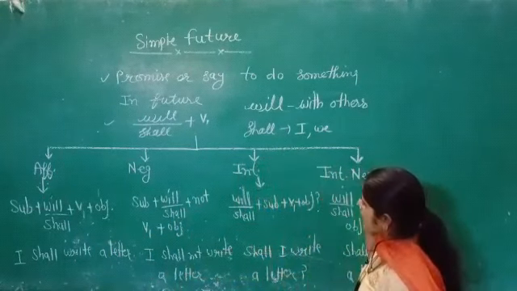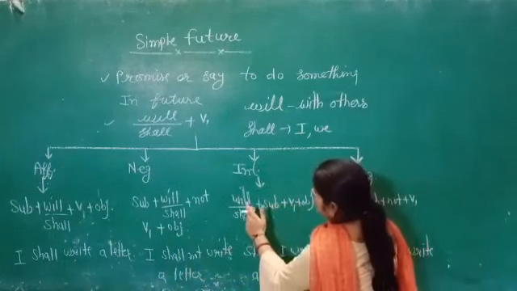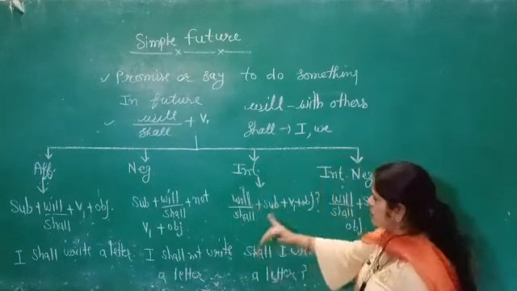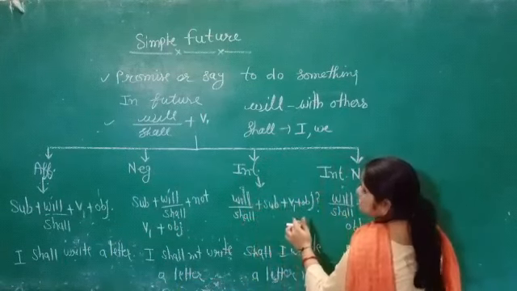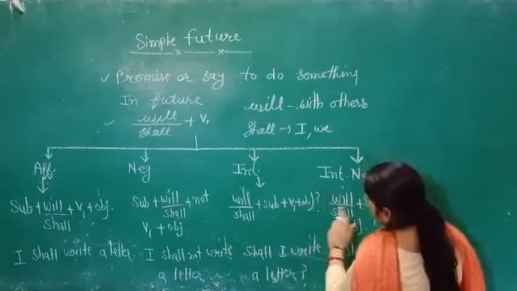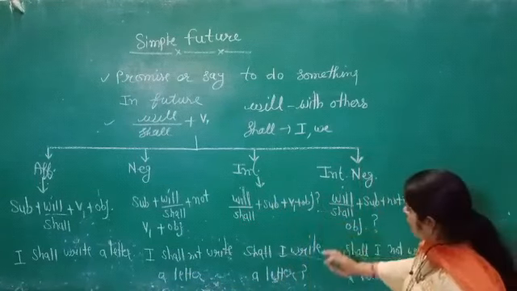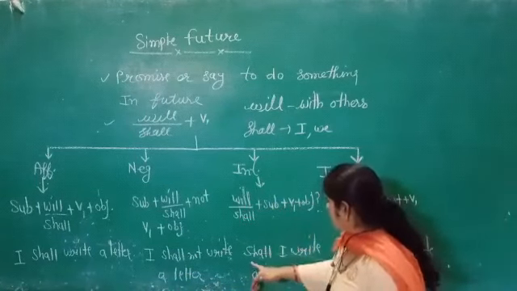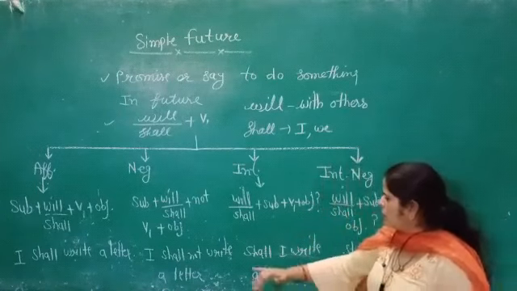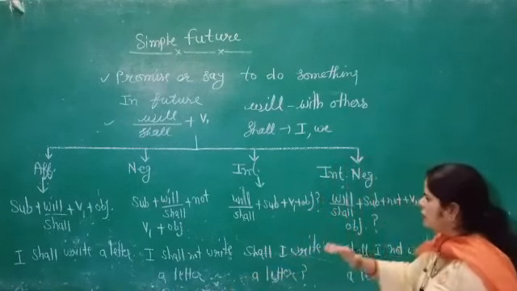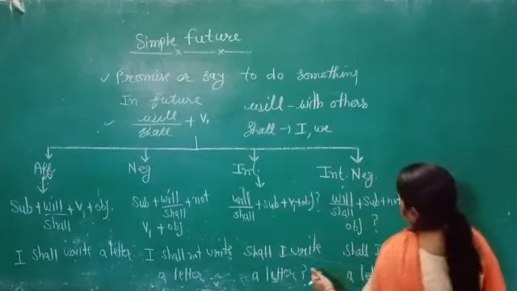Now in interrogative sentences we have will and shall at the beginning of the sentence, then subject, then the verb's first form and then object, and after this we use the question mark. See the example: shall I write a letter, or will they write a letter? Anything can be used in this way.